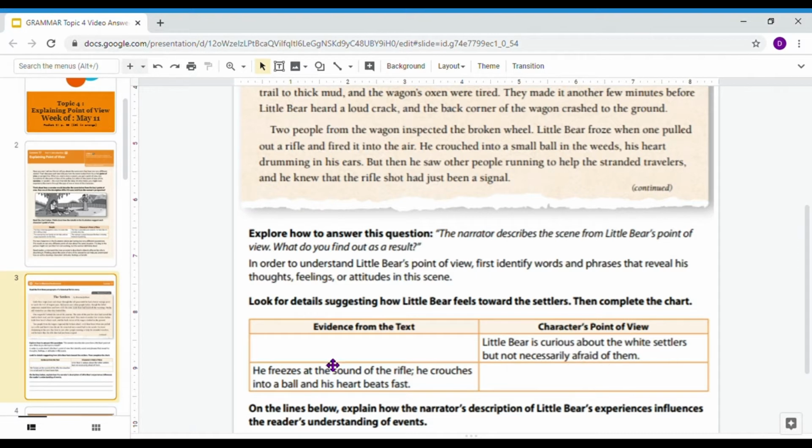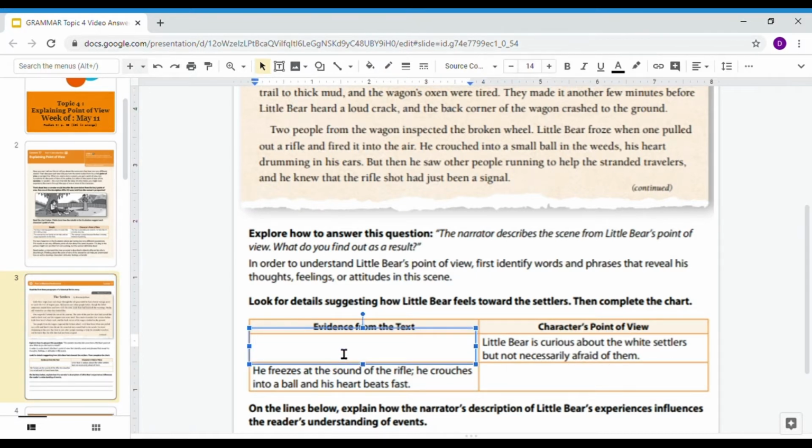So we're going to take the evidence that we just underlined in the text and add that in right here. Basically, we're going to say that he creeps closer and ignores the warnings. We're just summarizing all of those sentences into one. And I think it's important that we say that he's very curious about these people, but he's not necessarily afraid of them at this point.